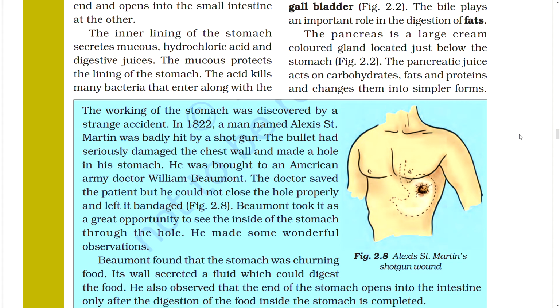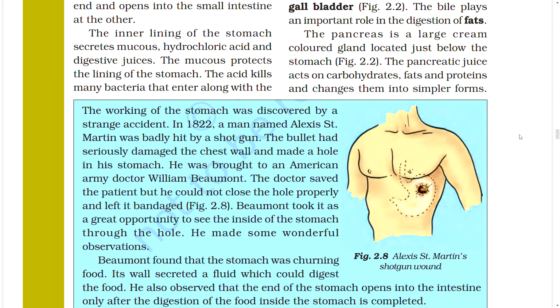The working of the stomach was discovered by a strange accident in 1822. A man named Alexis Saint Martin was badly hit by a shotgun. The bullet had seriously damaged the chest wall and made a hole in his stomach. He was brought to an American Army doctor, William Beaumont. The doctor saved the patient, but he could not close the hole properly and left it bandaged.